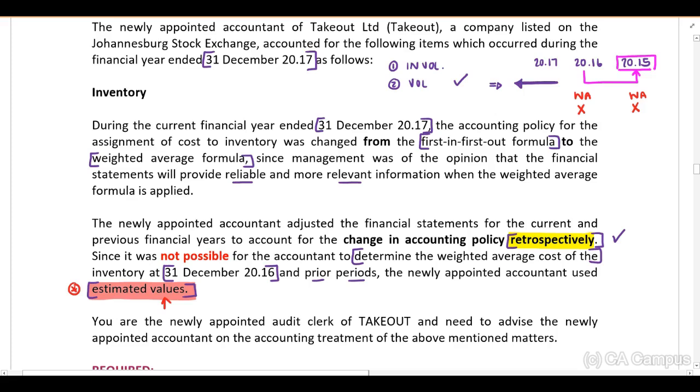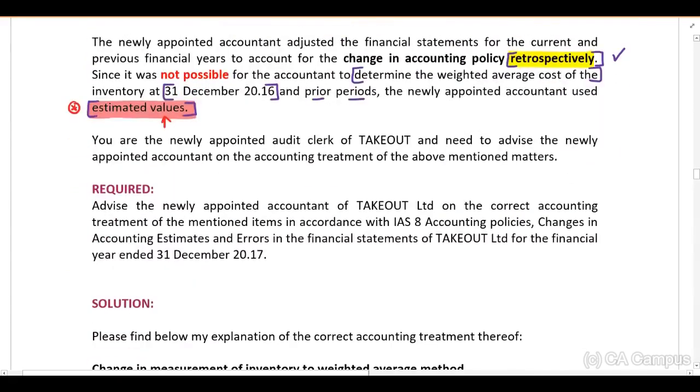Now, guys, remember that there is a limitations paragraph included in your changes in accounting policies. The requirement indicates that you need to advise the newly appointed accountant on the correct accounting treatment of the mentioned items in accordance with IAS 8 for the year ended 31 December 20.17.